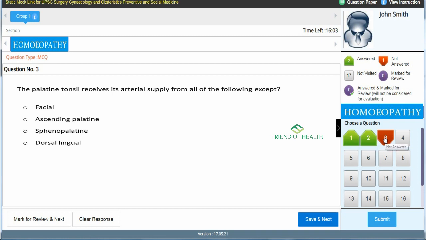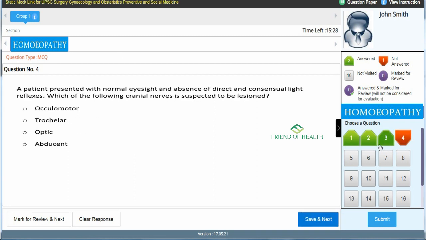Third question: the palatine tonsil receives its arterial supply from all of the following except, again an except. Facial, ascending palatine, sphenopalatine, dorsal lingual. Which of the arteries is not supplying the palatine tonsil? That is the question. So the answer is C, sphenopalatine. You can give save and next.